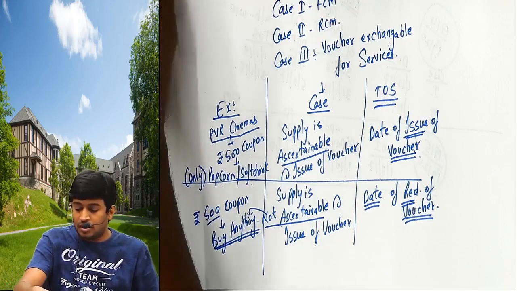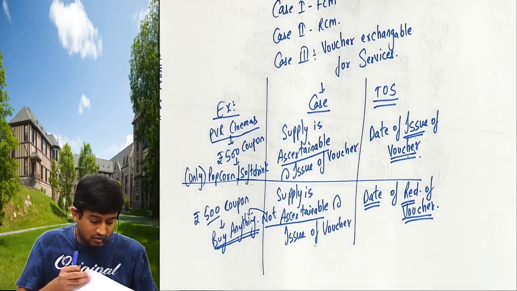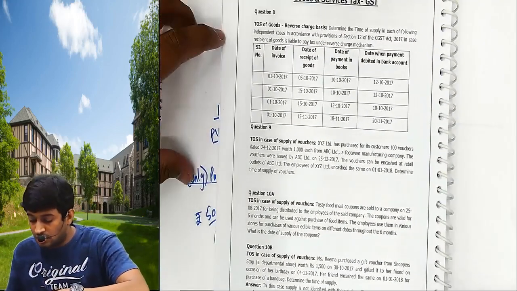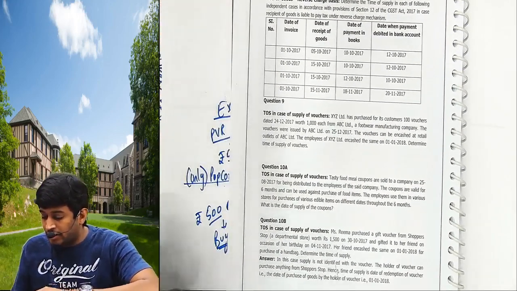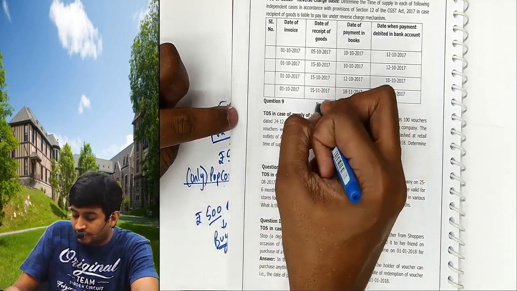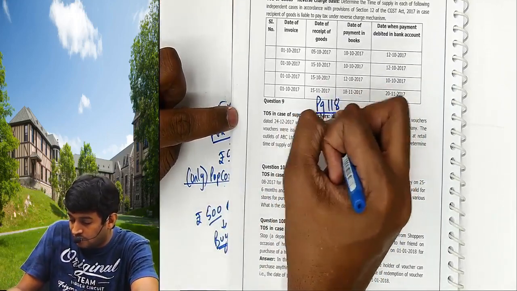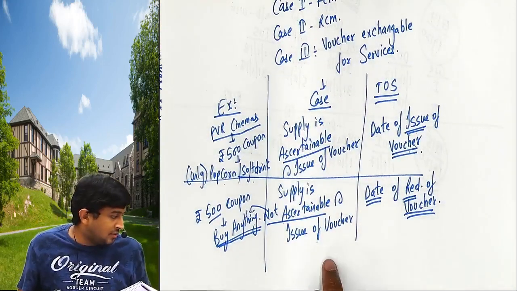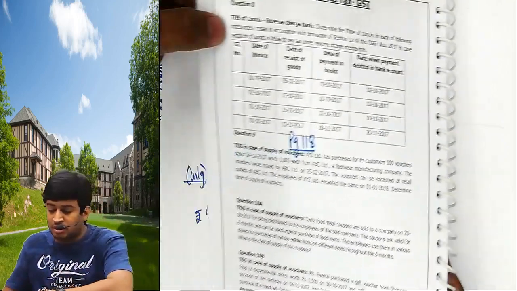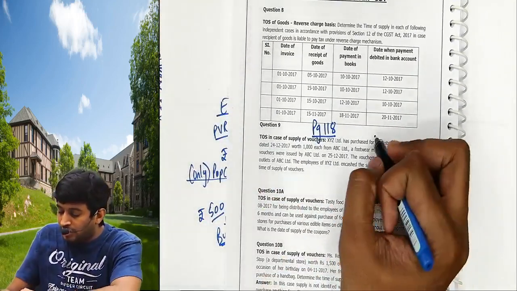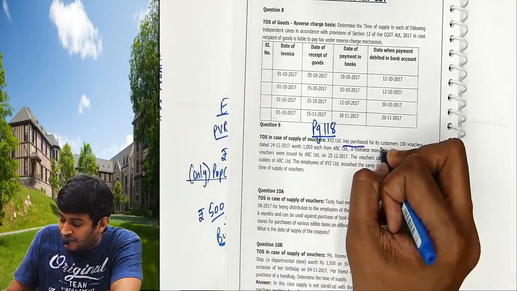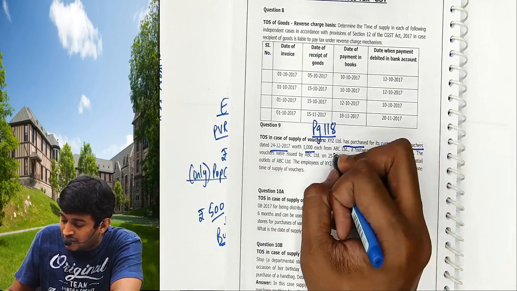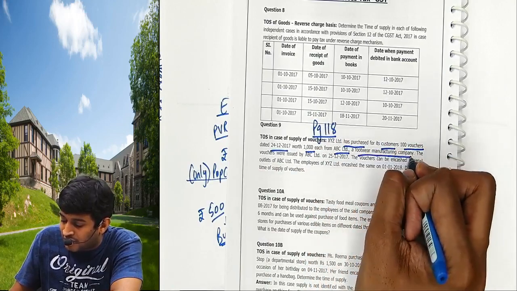Okay, now listen. Question, page number 118, question number 9. Please copy this. Pause the video if it's not done and then copy. The company has purchased for its customer 100 vouchers dated 24/7 worth 1,000 each from ABC, a footwear manufacturing company.